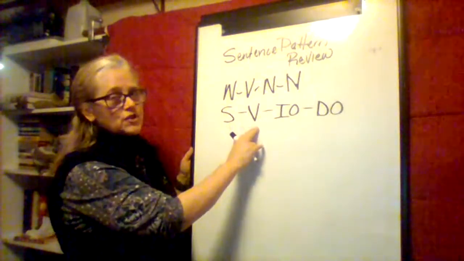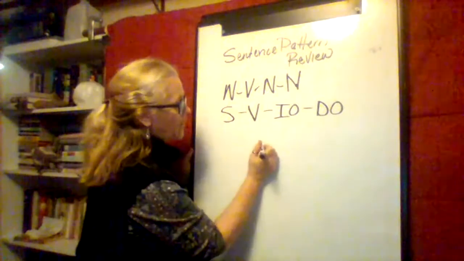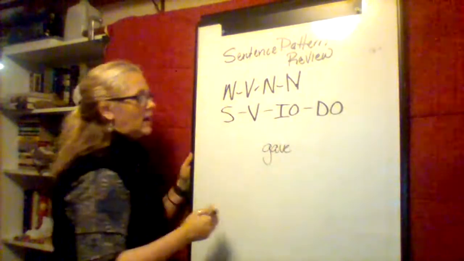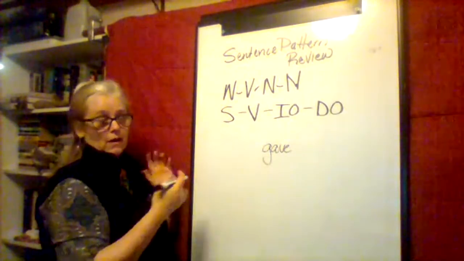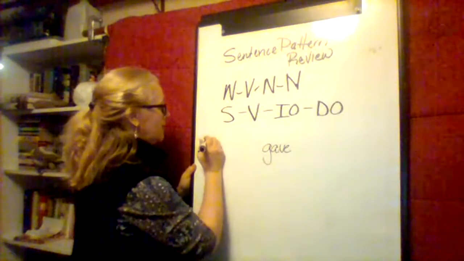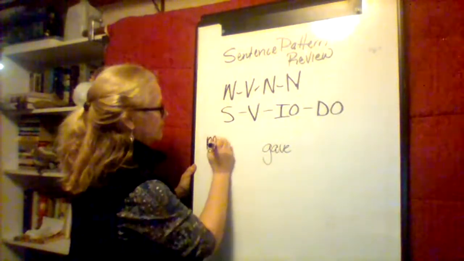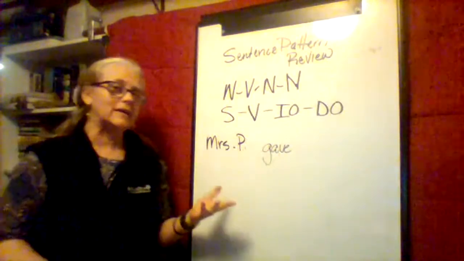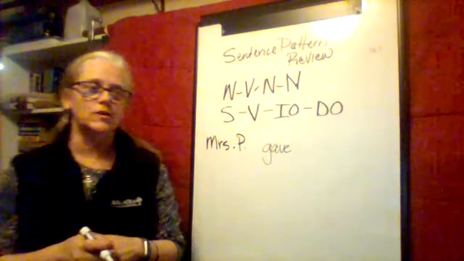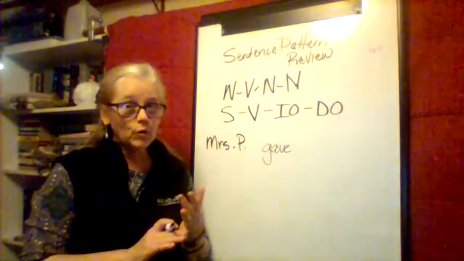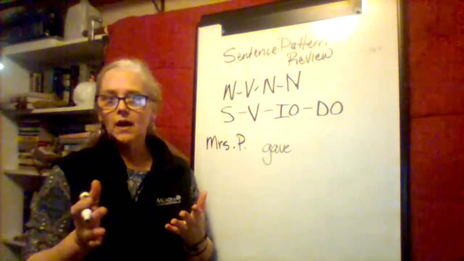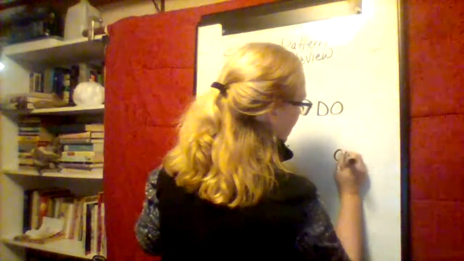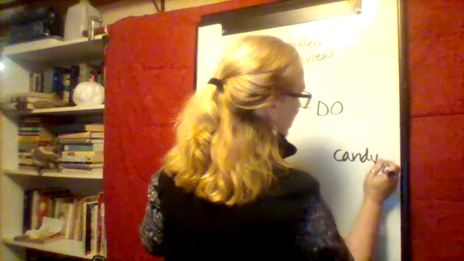So again, we always start with the verb. Let's start with the verb gave. Let's do me. I like being the subject of a sentence. Mrs. P gave. What did I give? What might I give you as my students? I can give you homework. I can give you a test. I know, I'll give you candy. Mrs. Pritchard gave candy, because I like to do that.